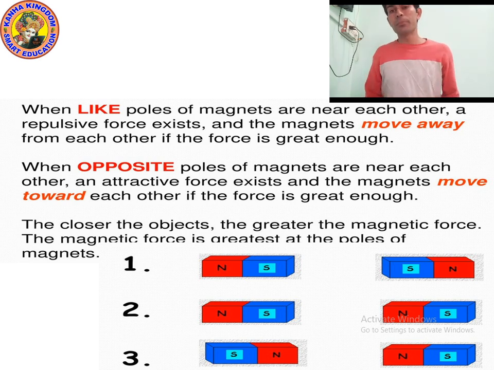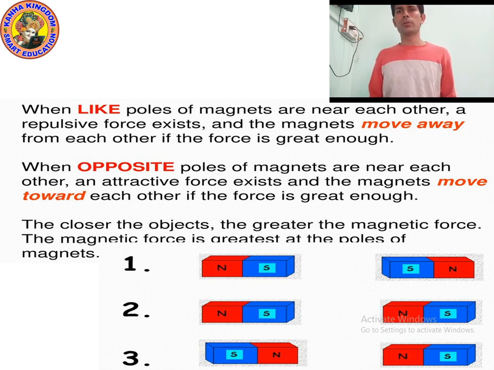When like poles of magnets are near each other, a repulsive force exists. A repulsive force will apply and the magnets will move away. The magnets will repel each other if the force is great enough. When the opposite poles, meaning different poles, of magnets are near to each other, an attractive force exists and the magnets move toward each other, if the force is great enough.